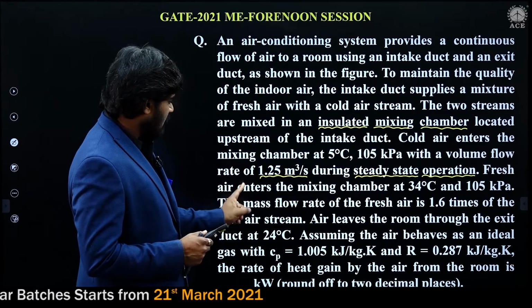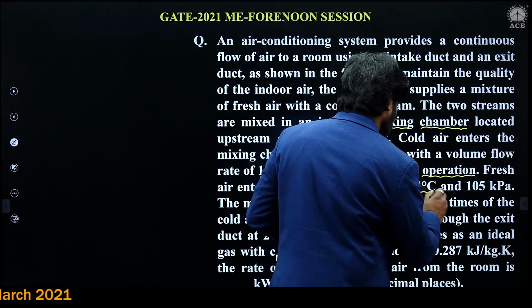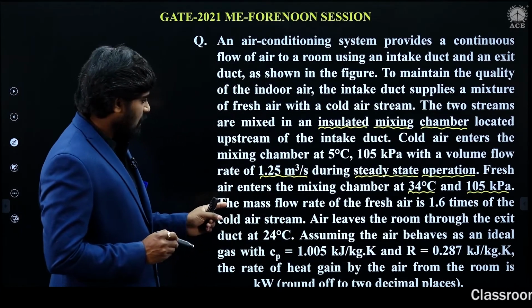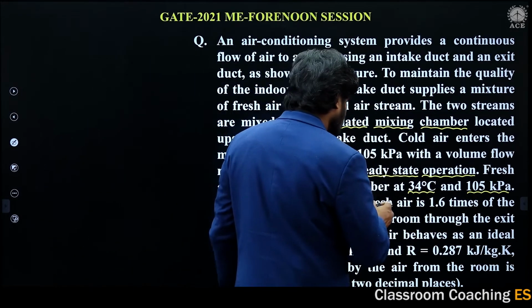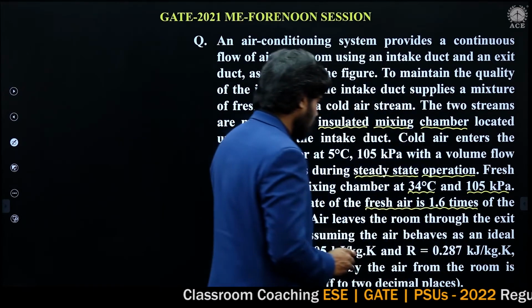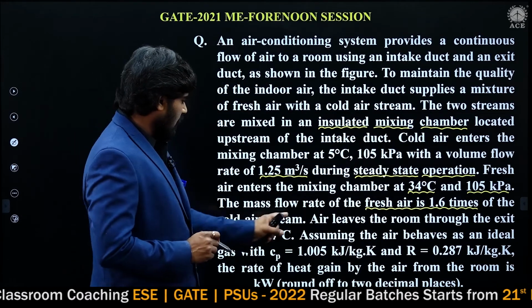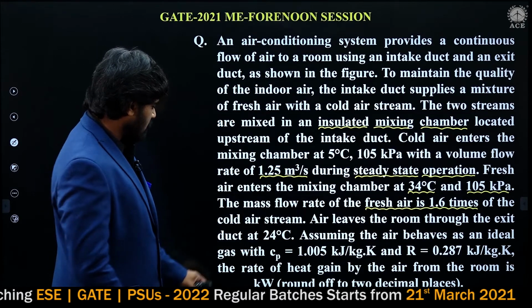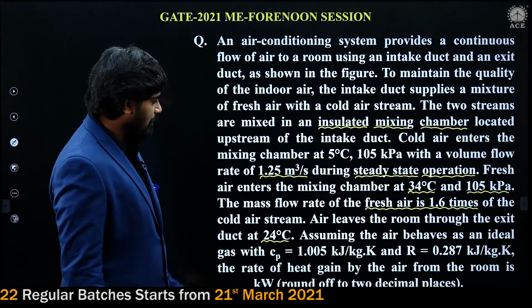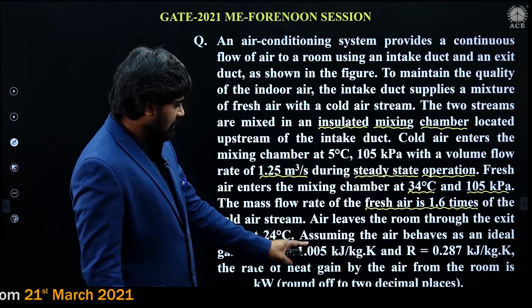Fresh air enters the mixing chamber at 34 degrees centigrade and 105 kilopascals. The mass flow rate of the fresh air is 1.6 times that of the cold air. Air leaves the room through the exit duct. Exit duct temperature is 24 degrees centigrade. Assuming the air behaves as an ideal gas, with Cp given and R given.